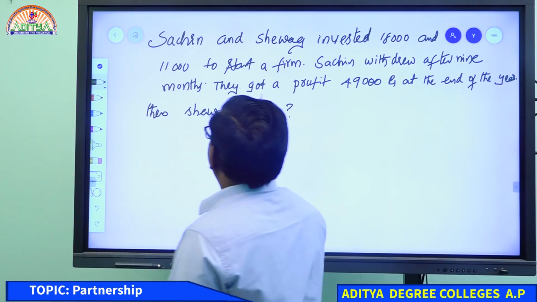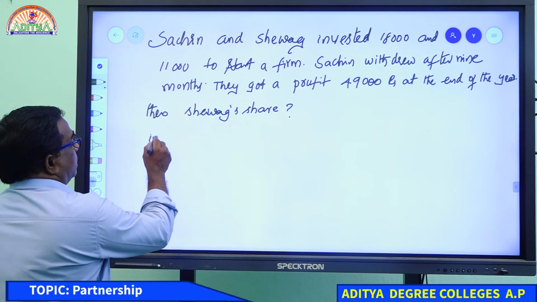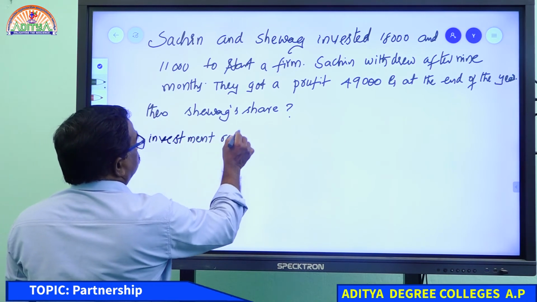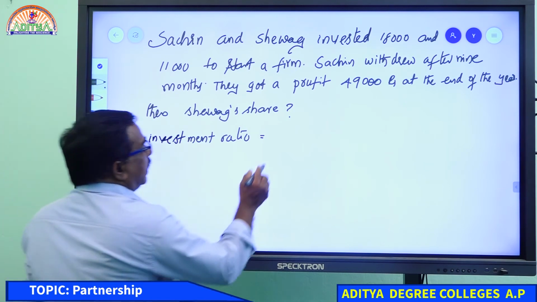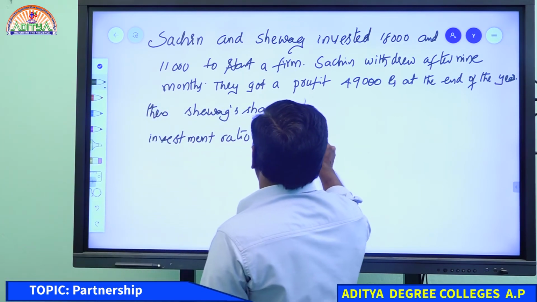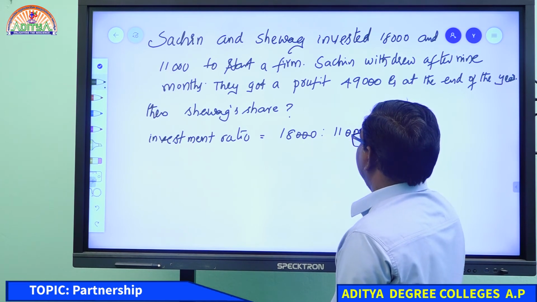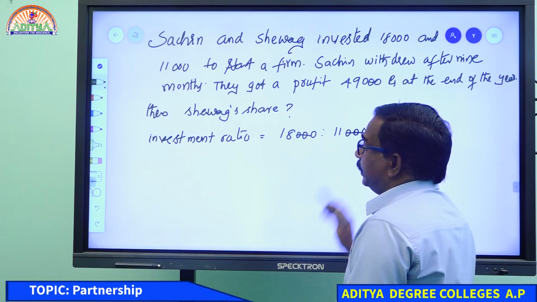What is the investment ratio? First you need to take the investment ratio. The investment ratio is 18,000 and 11,000. So we can cancel, 18 is to 11, that is the investment ratio.